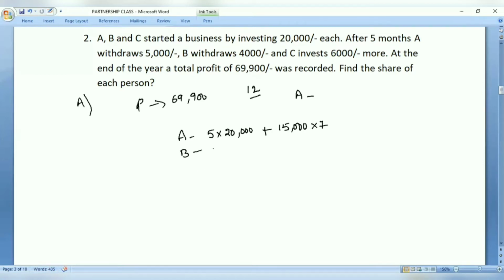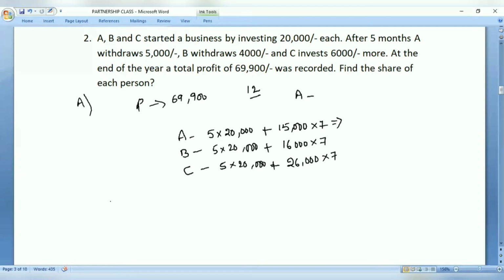Similarly, for B, how many months? For 5, after 5 months only. So first 5 months he invested 20,000, but remaining months he withdrew 4,000. That means 16,000 he invested for rest of the 7 months. But in case of C, first 5 months he invested 20,000 rupees. From 6th month onwards, he invested 6,000 rupees more. That means he invested 26,000 for the remaining time of 7 months. So in this case, how much we calculate?